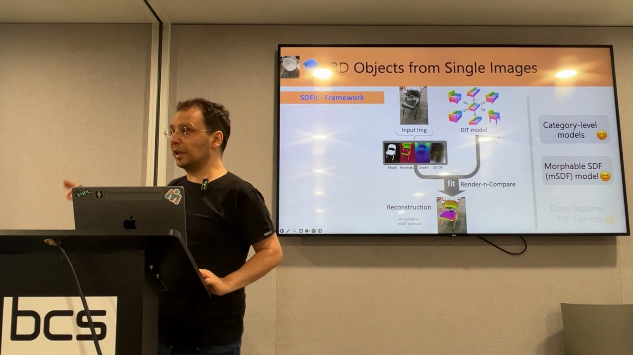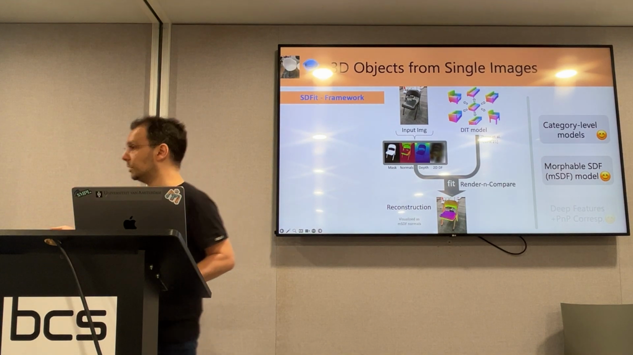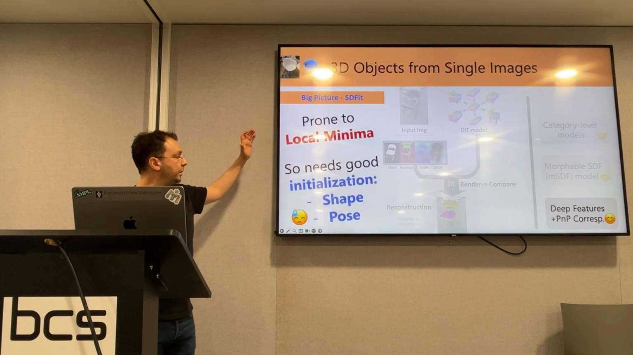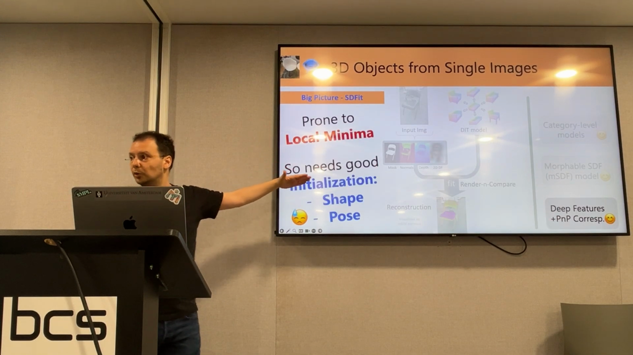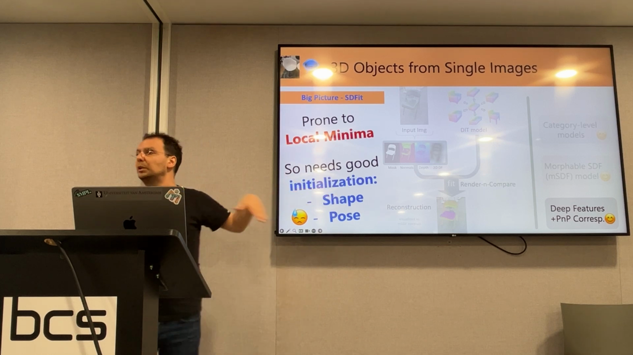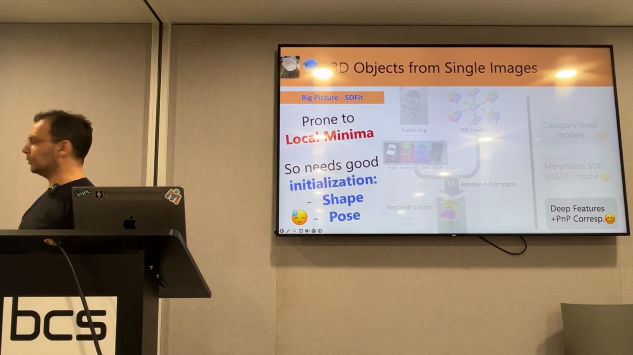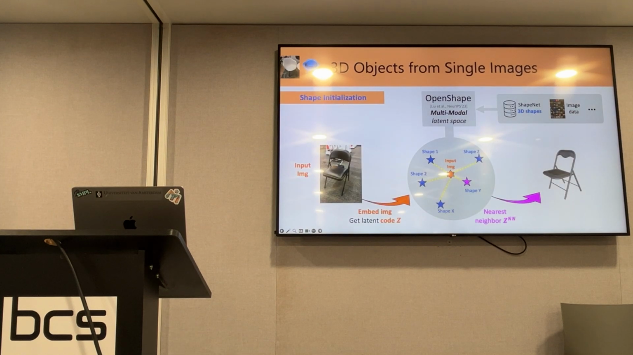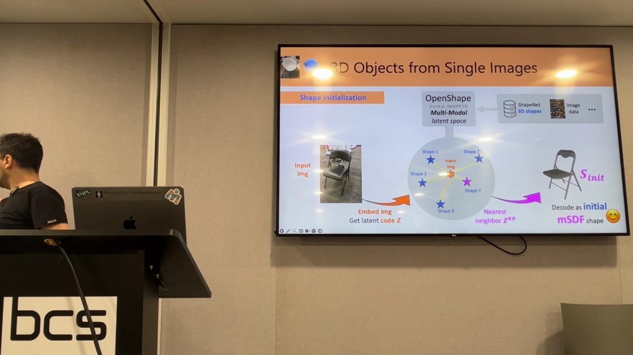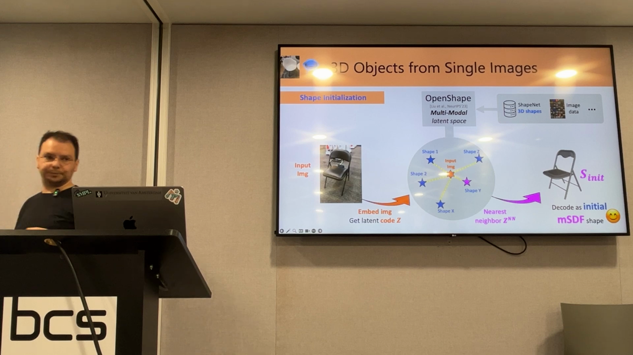It works really well, but this is an optimization-based method, so it is prone to local minima. This is natural, which means we need a good initialization for both shape and pose. How do we initialize shape? We'll do exactly what we discussed earlier, no new information. So we'll do this database retrieval, but at the last step, I will not retrieve the nearest neighbor as a mesh, but as a morphable SDF code, so that I can also refine this.